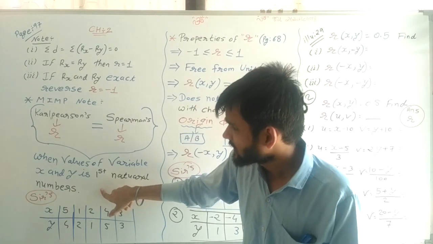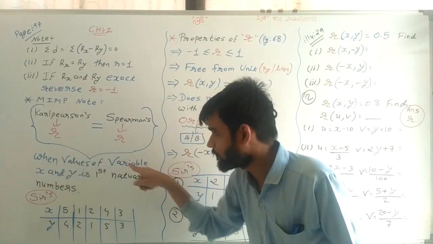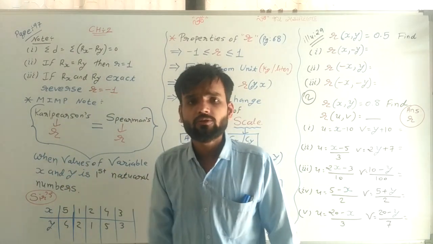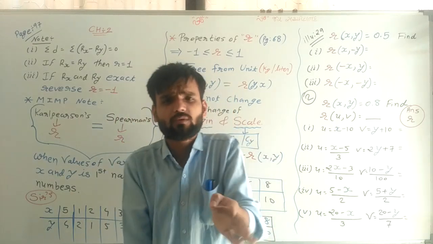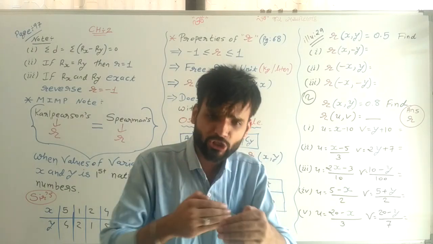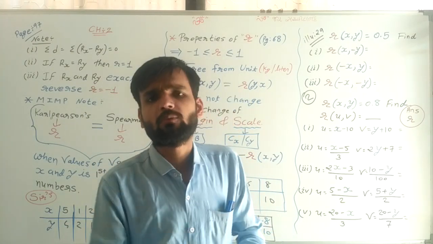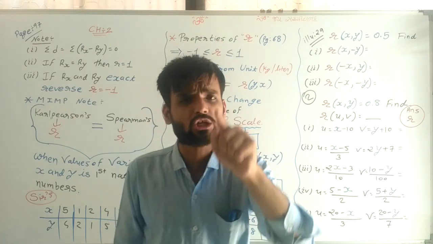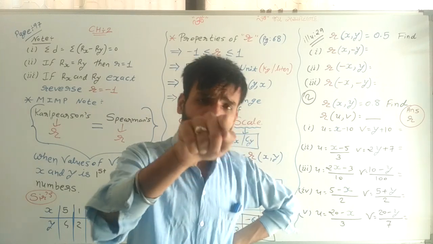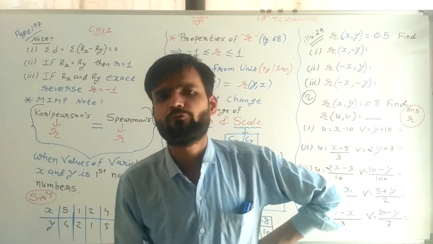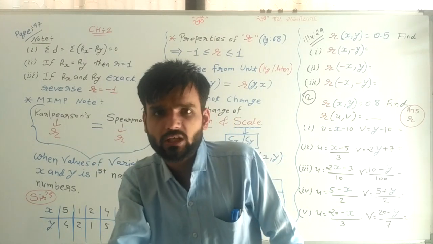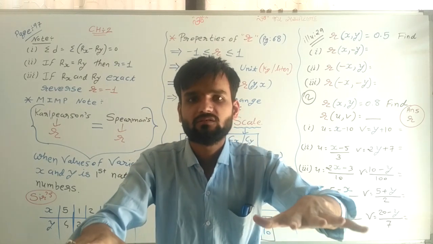Please see. When the values of variables x and y are the first natural numbers, 1, 2, 3, 4, 5, 6, 7, 8, 9, 10, continuing in first natural numbers, then if you are solving that sum, the correlation coefficient by the Karl-Pearson method and the Spearman method are equal.